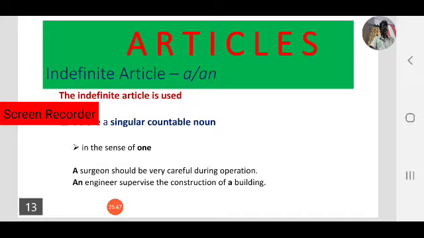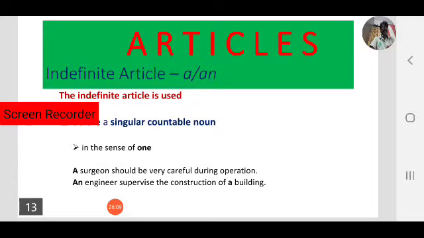Before consonant sound we use a, and before vowel sound we use an. We have already seen a couple of examples on this.